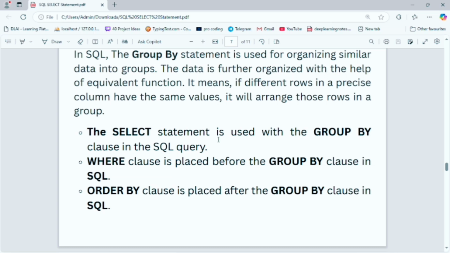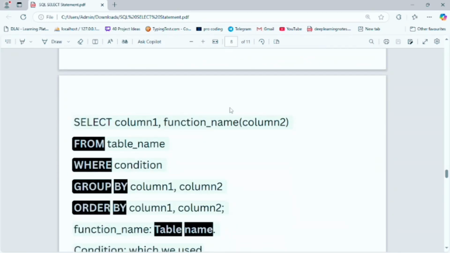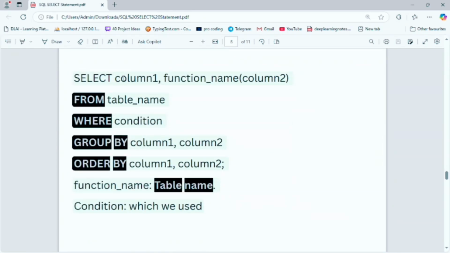The select statement comes before the group by clause in a SQL query. The where clause is placed before the group by clause, and the order by clause is placed after the group by clause. Now let's move to the syntax of group by. First we use select column 1, then the aggregate function on column 2, and from, where condition, group by, and order by. That is the syntax of the group by and order by clauses.